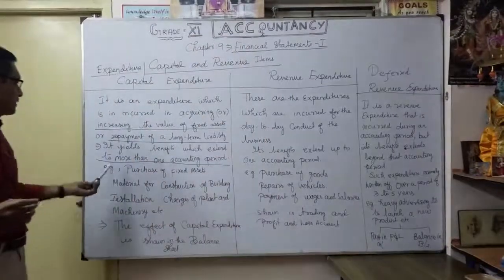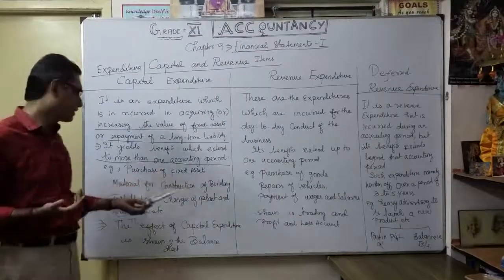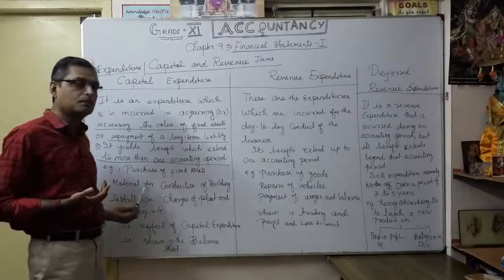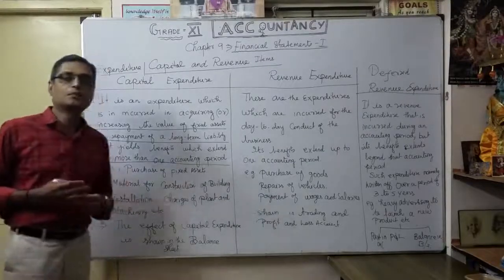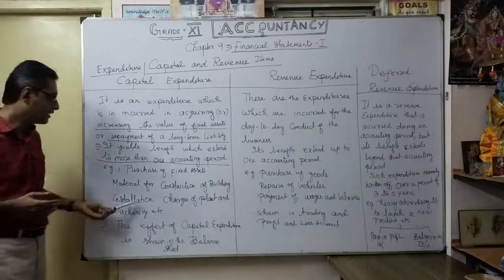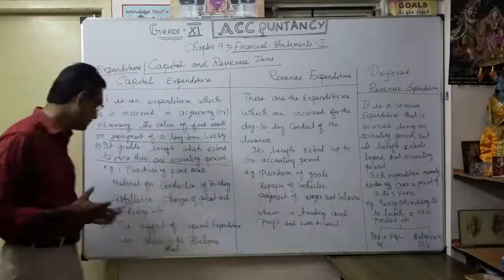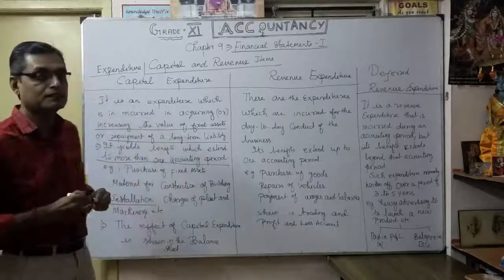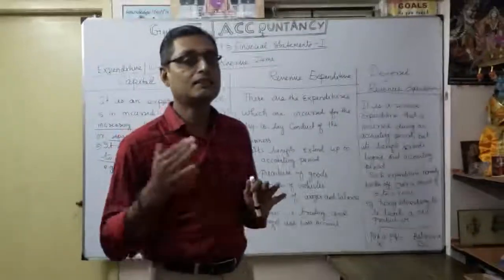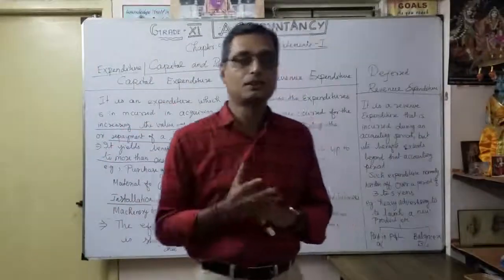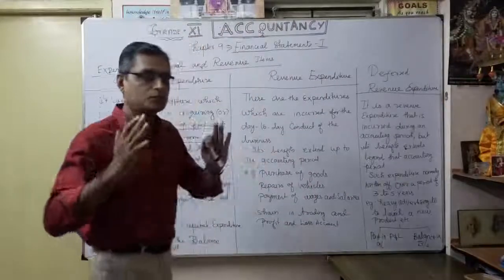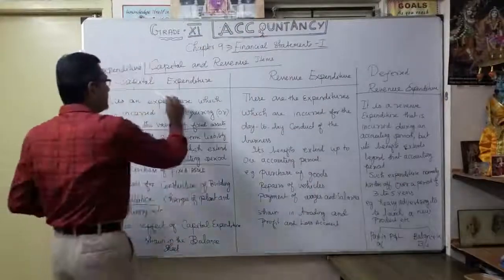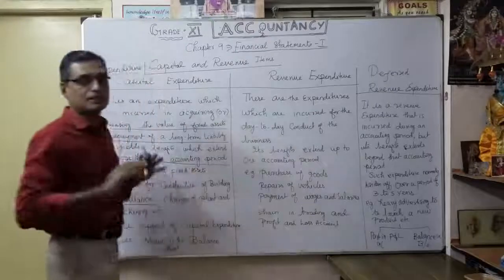For example, purchase of a fixed asset, or even material for construction of a building. Then installation charges of plant and machinery are also capital expenditure. We already studied this in detail in rectification of errors of principle. That is very, very important. If you understand error of principle, capital expenditure and revenue expenditure are very easy.